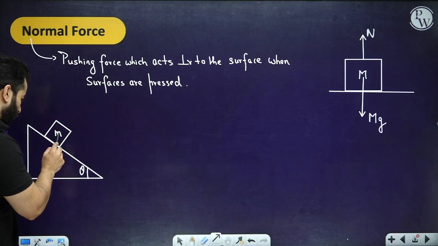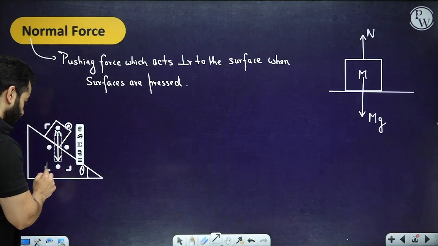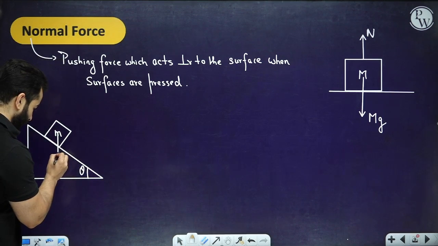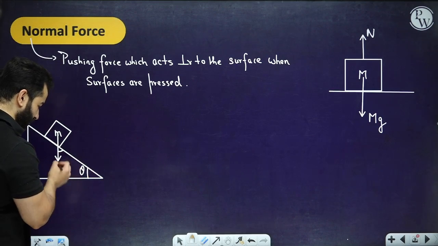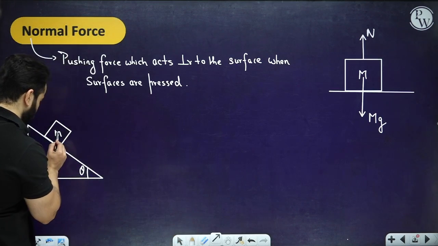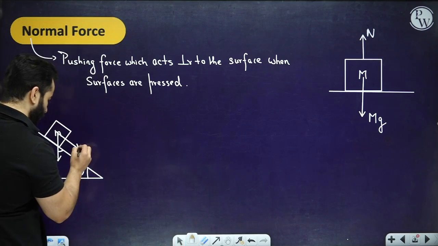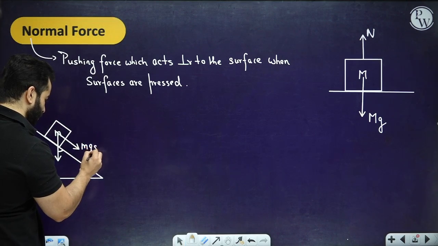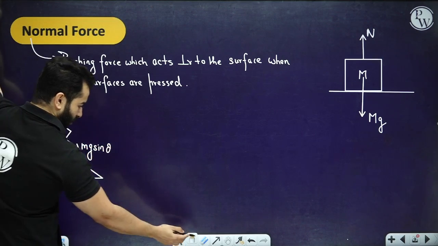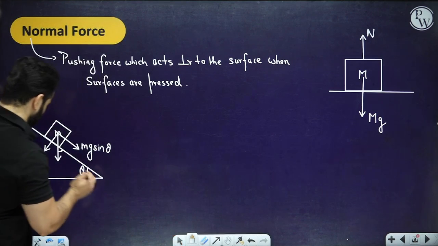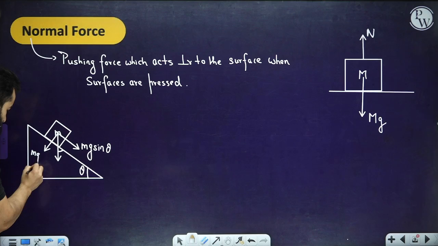If this is mg, this is going to be 90 minus theta, and this is theta, this is going to be 90. So this is going to be mg sine theta. One of the components perpendicular to the inclined surface is going to be mg cos theta.